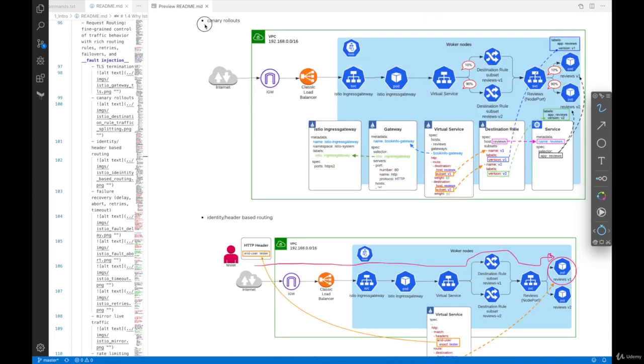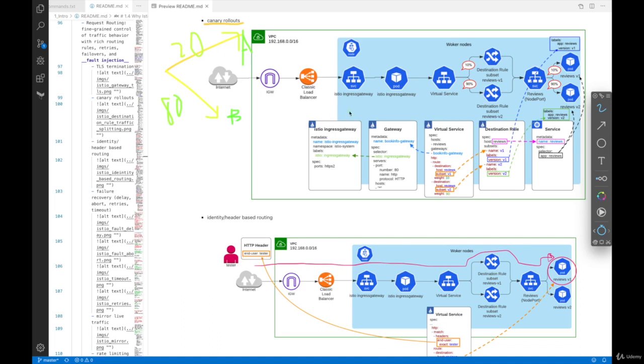So next, I'm going to talk about canary rollouts. Canary is where you have two or multiple endpoints at the backend, and we want to use weight-based routing. So let's say 20% goes to A and 80% goes to B. In that way, you can ensure that the newly released application receives a portion of traffic, and you can test the new version of the application with a small amount of traffic without erroring out a lot of live traffic.